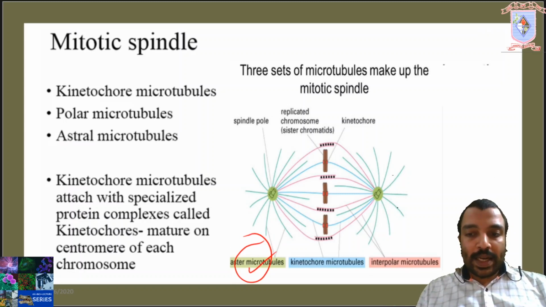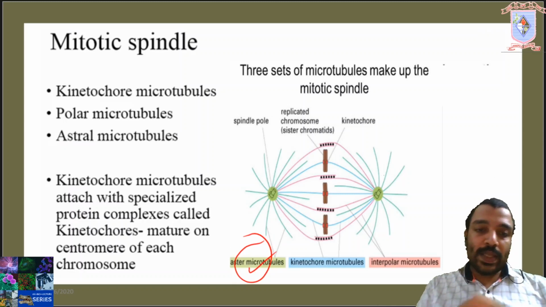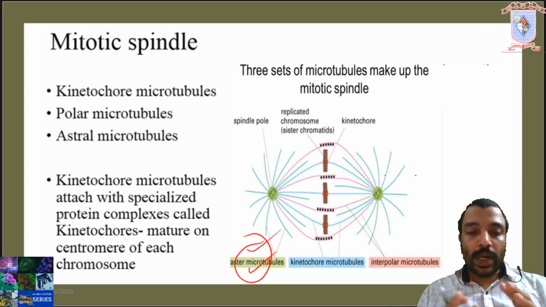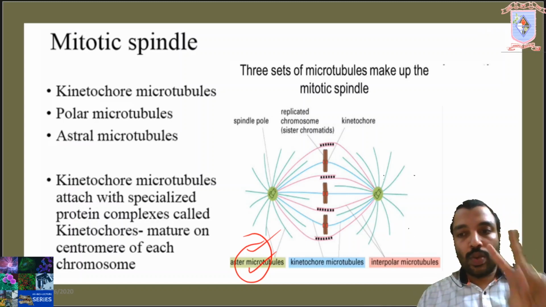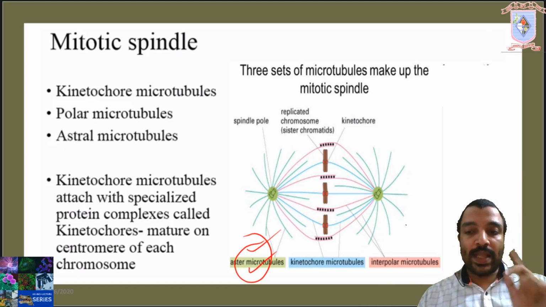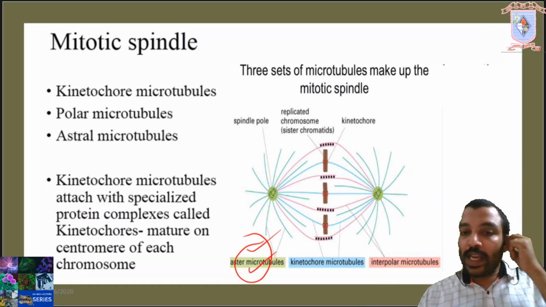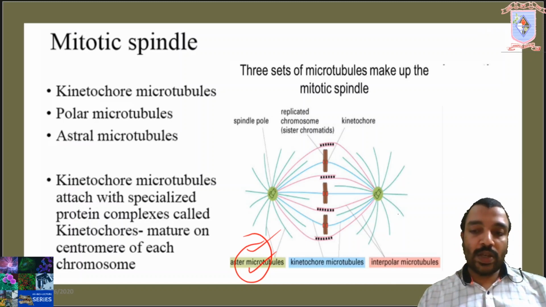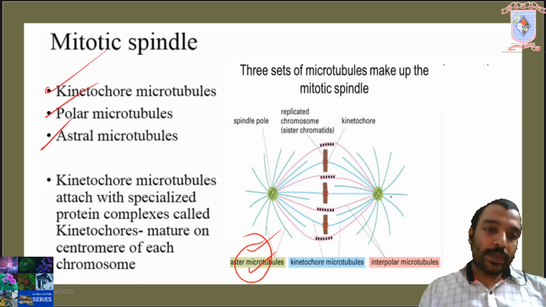Aster microtubules were not distinguishable in prometaphase. That's why we discussed two types in prometaphase and the third type, that is aster, in metaphase stage. So in total, three types are present. Okay.